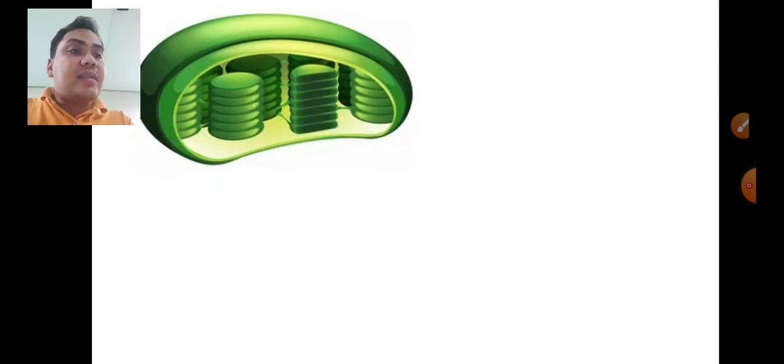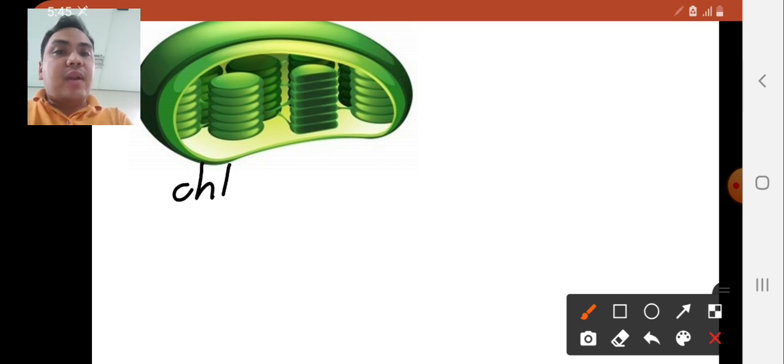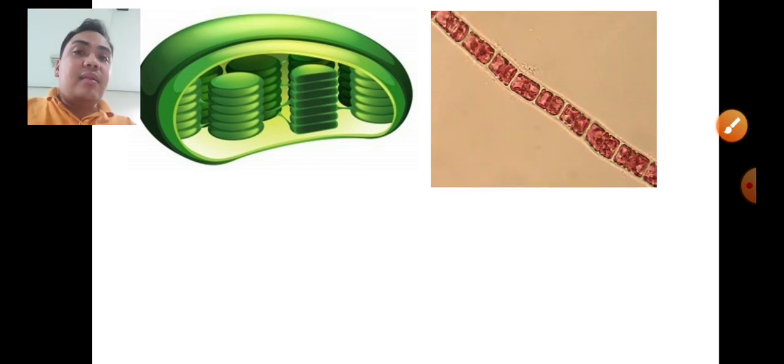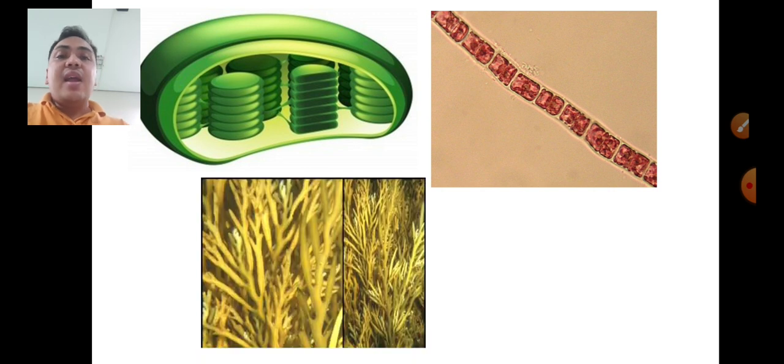The chloroplast, which is the green plastid. The next one, the plastids that are red in color, are known as the rheodoplast. And then the next one will be known as the phaeoplast, which is yellow in color.